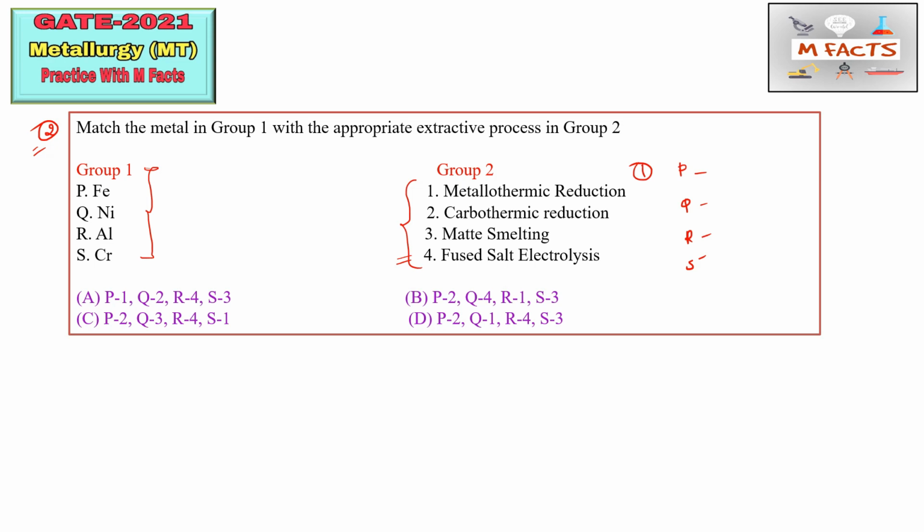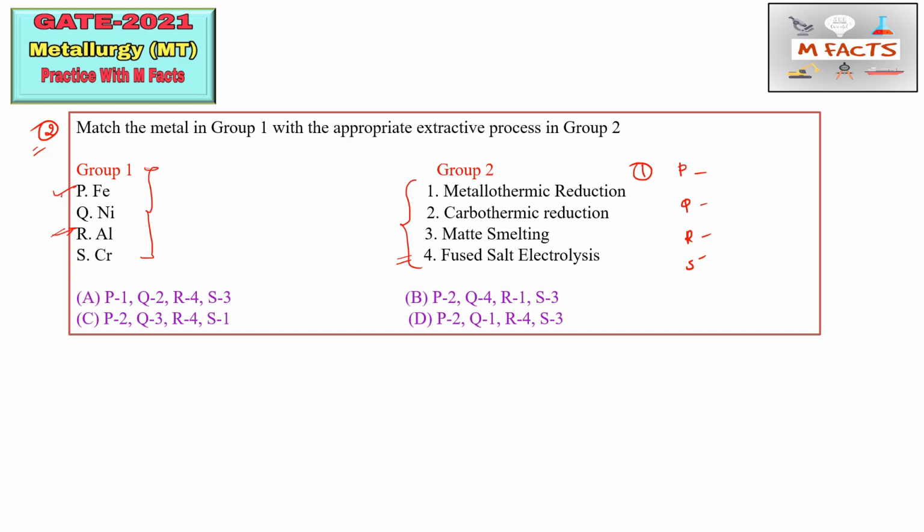Suppose here the metal names are Fe, nickel, aluminum, and chromium. You can say that aluminum has some unique processes, because it is related to leaching and electrolysis. This is the combined process of Bayer's leaching and the Hall-Heroult process. So you can consider this aluminum, and as well as Fe because this is very common.